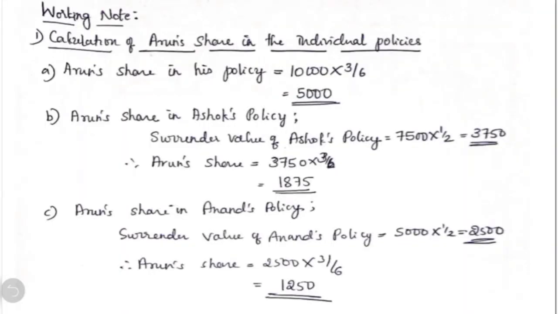Now coming to the working note, first we are going to calculate what is deceased partner Arun's share in the individual policies. As I just now told you, he will get his share in all the 3 policies, because on all the 3 policies the premium has been paid by the firm itself and it has been charged to the profit and loss account. Now coming to the first calculation, what is Arun's share in his policy?